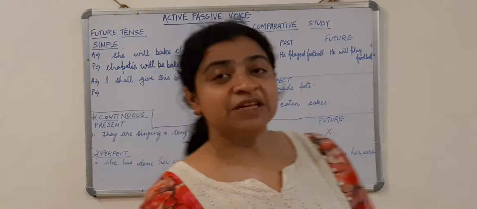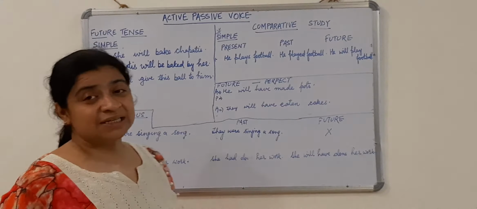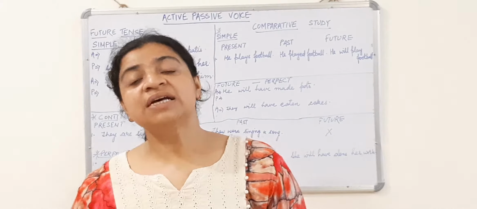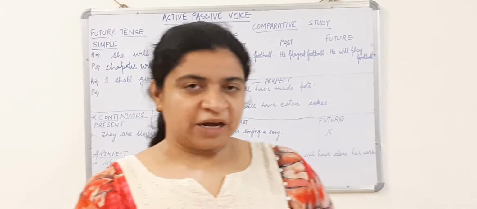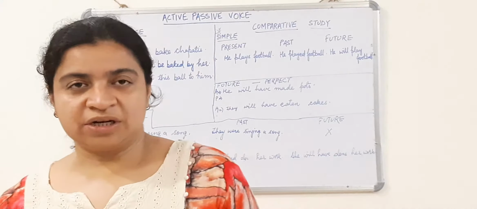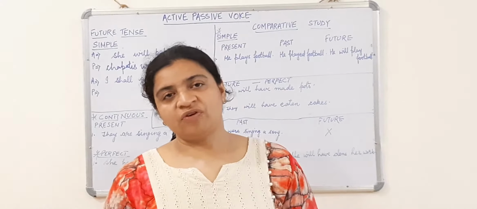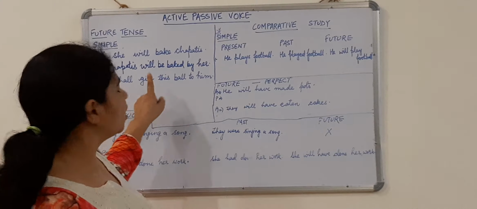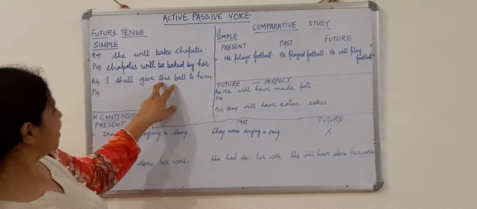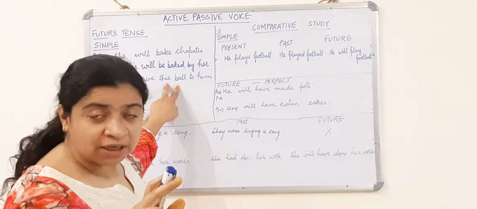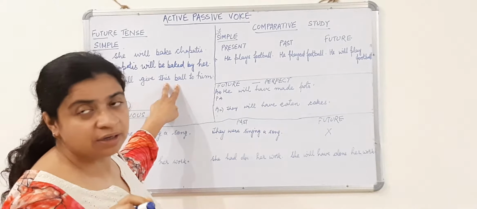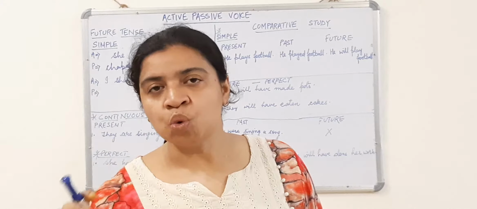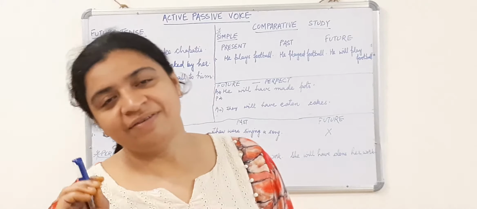Then, I shall give this ball to him. Children, in this sentence, there are two objects. One is the main object, primary, and the other is secondary. How do we come to know which is the primary object and which is the secondary object? The primary object is the answer when we put the word what with the main verb. Like in this case, I shall give what? The answer is this ball. So the answer of what is your main or primary object, and the answer of the question to whom is the secondary object.